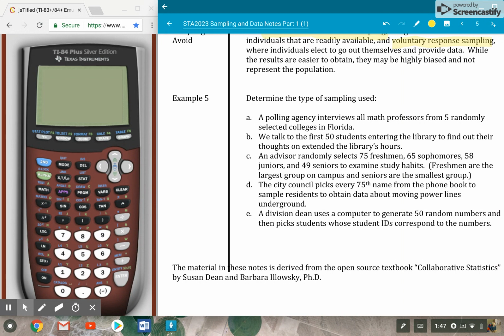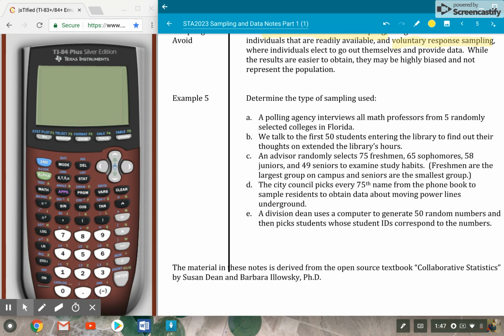Freshmen are the largest group on campus, and seniors are the smallest group. This is a stratified sample. We'll take the population of all students, breaking them down by their year in school. So we're breaking them into strata, and then we're picking a certain number from each of those groups. So not the entire group getting picked, but just a few from each of those groups, and it's proportionate. So the larger group has the largest number selected, and the smallest group, the senior group, has the smallest number selected.